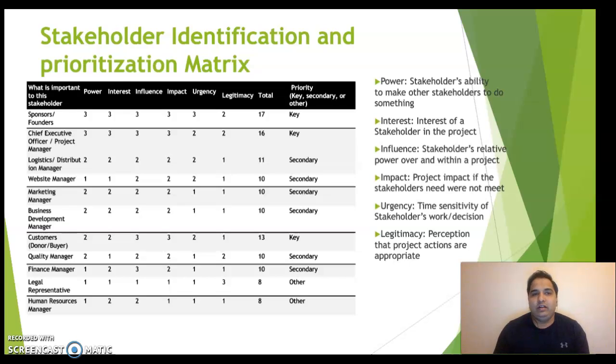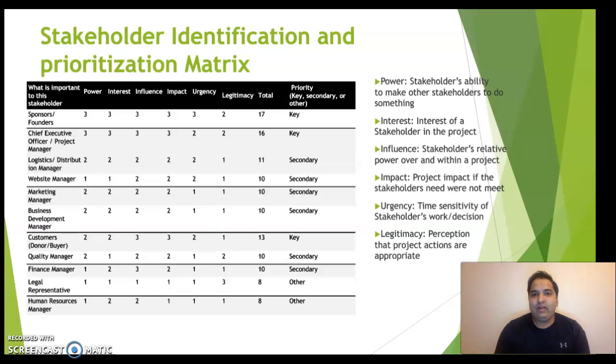Initially, the stakeholder matrices will include the stakeholder identification and prioritization matrix. In this matrix, we have identified each stakeholder based on their functional team, like the marketing team will be handled by the marketing manager, the logistics and distribution will be done by the distribution manager, and the finance team by the finance manager, and so on. After identifying each stakeholder, we gave a priority to each stakeholder, and that's done by a scoring method.